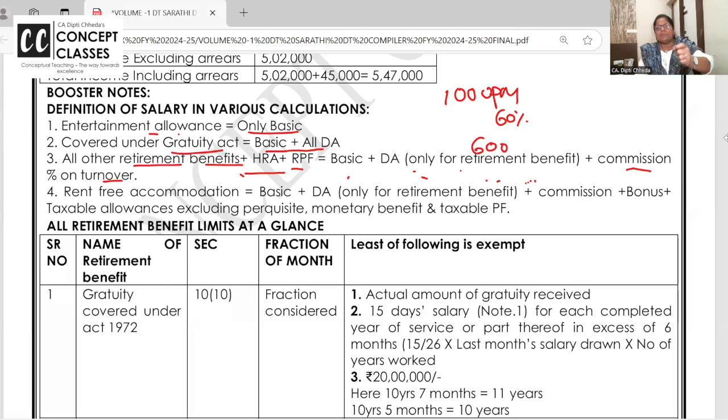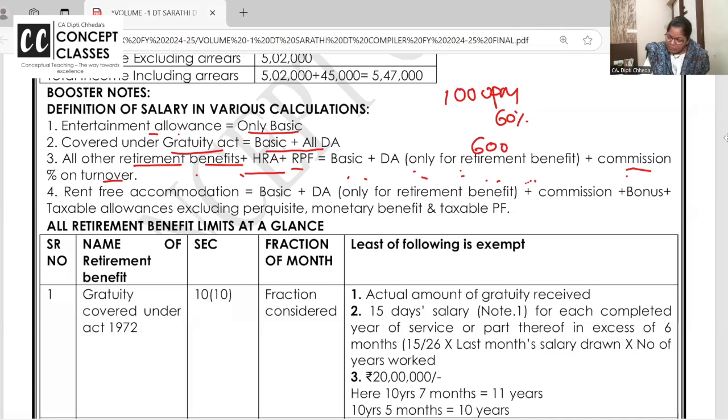While you calculate HRA, you remember? Rent paid minus 10% of salary, 50% of salary. So what is salary's definition? Basic, DA, commission. Only if they are covered under the Gratuity Act, then basic and all DA. And entertainment allowance, 1/5 or 20% of salary, only basic. Entertainment allowance deduction is allowed only for government employees.